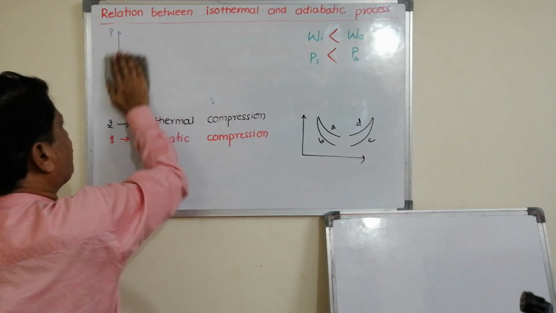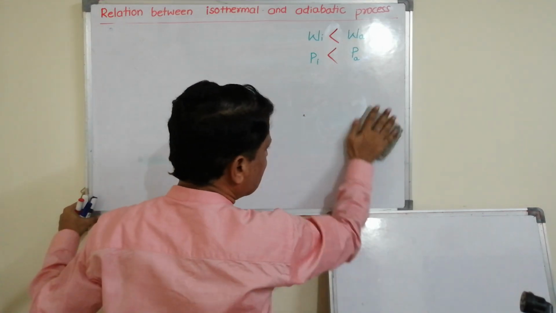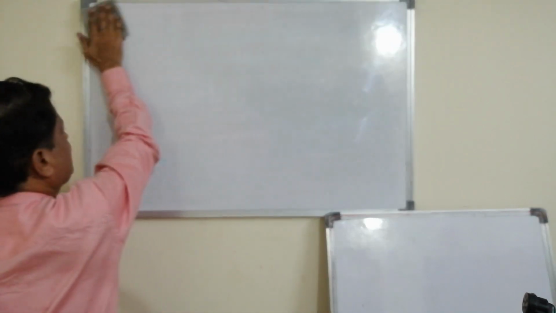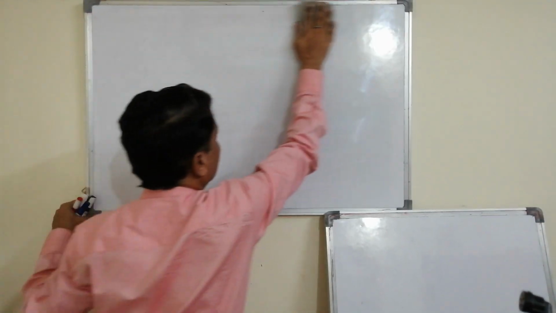After this adiabatic process, next is the cyclic process. Hope there is no need to explain the cyclic process. Cyclic and non-cyclic process.